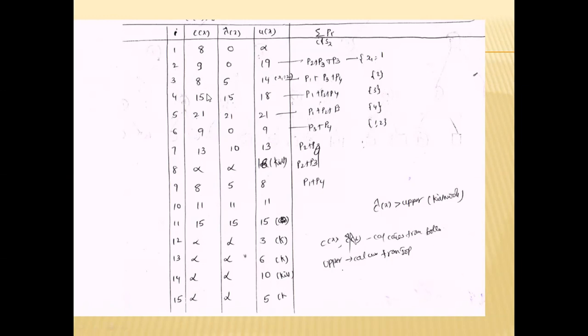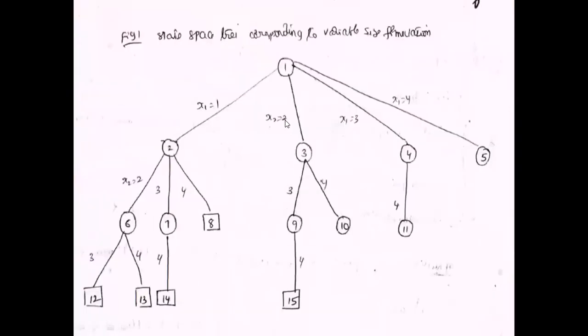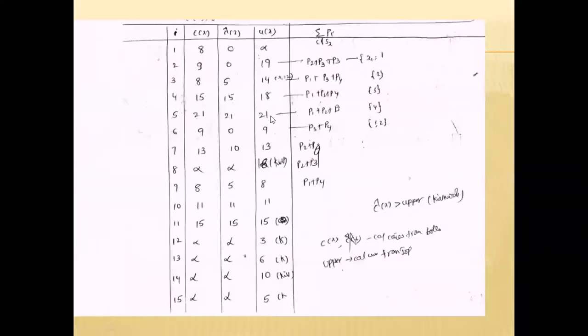Next, 3. 3 means the third node. The third node represents x2. Next, the fourth represents 3, and next the 5 represents 5. So totally, the jobs are not completed within the deadline.